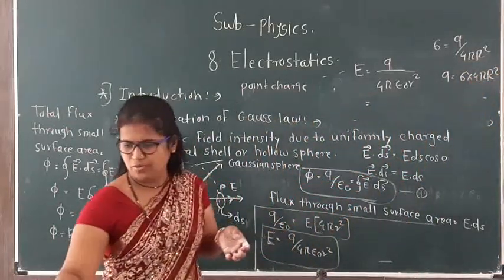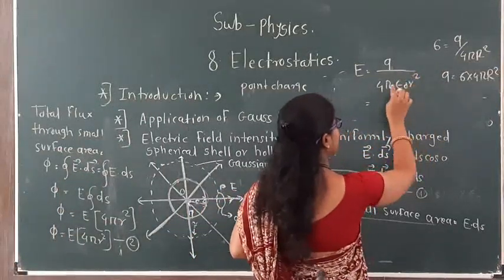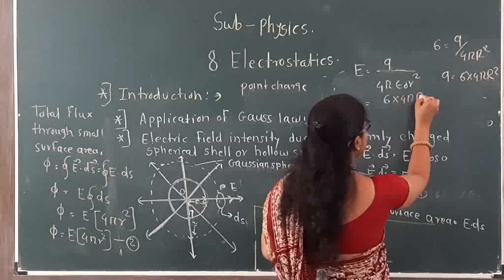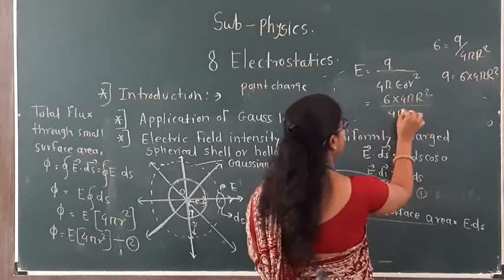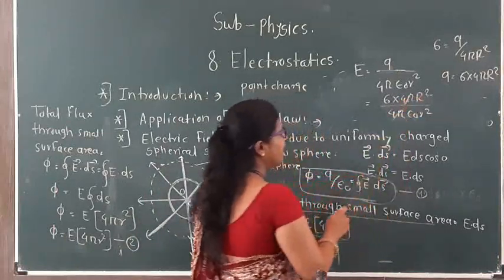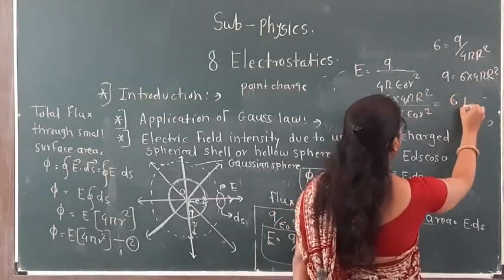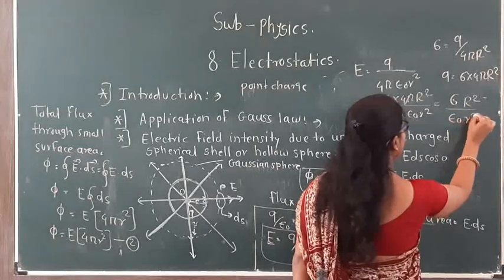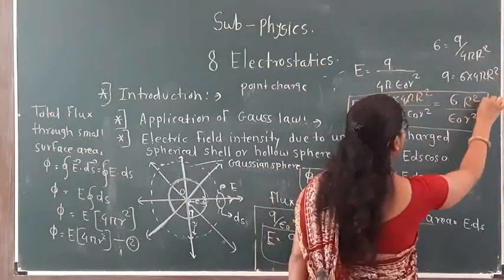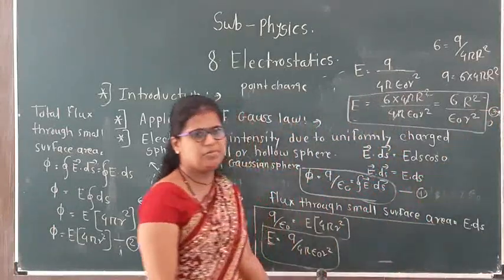Substituting the value of Q in the equation, we get sigma into 4 pi r square upon 4 pi epsilon r square. Now 4 pi cancels, so E is equal to sigma r square upon epsilon r square.